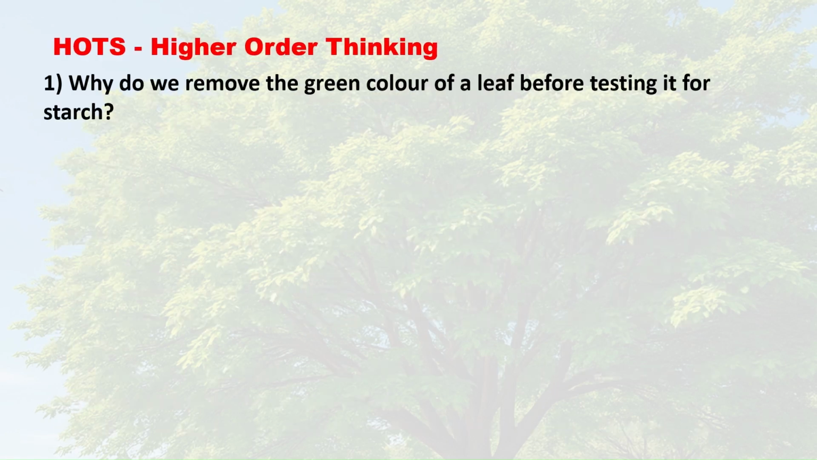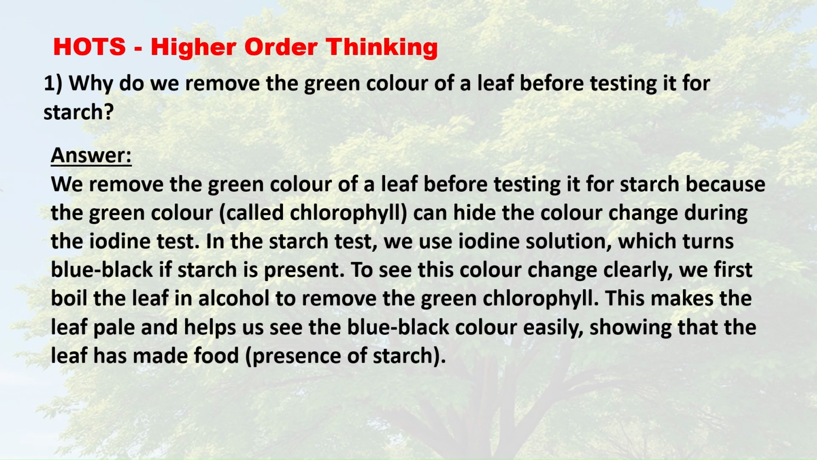HOTS, Higher Order Thinking. 1. Why do we remove the green color of a leaf before testing it for starch? Answer. We remove the green color of a leaf before testing it for starch because the green color, called chlorophyll, can hide the color change during the iodine test.